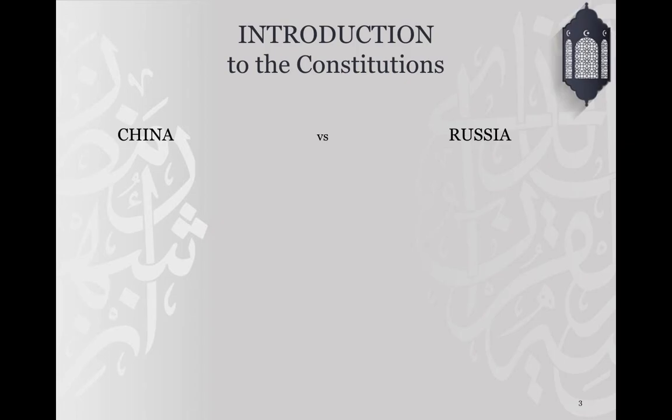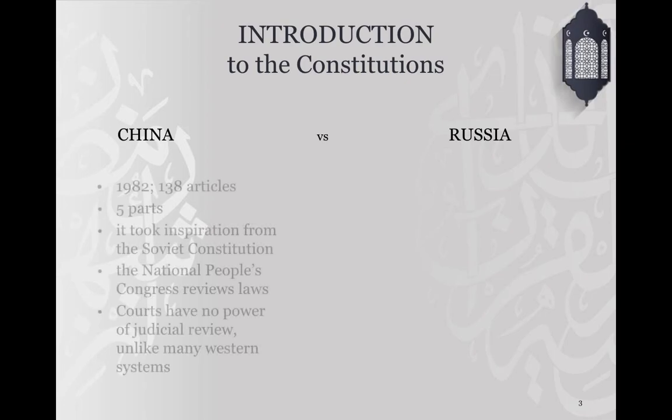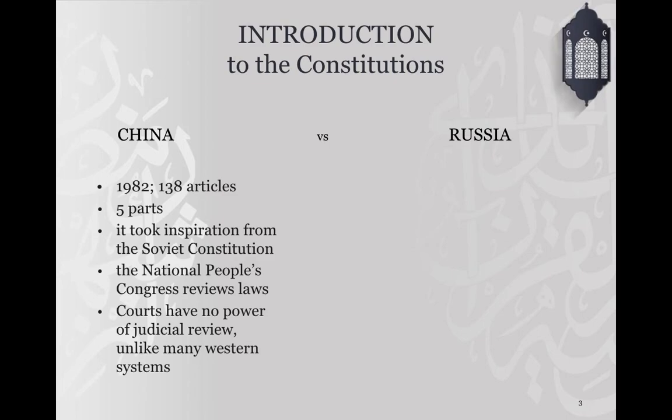Okay, so now we're going to start with a little bit of introduction about the Chinese and the Russian constitution. The Chinese constitution is composed of 138 articles and it was approved on the 4th of December 1982. It's the fourth constitution in the country's history and it has five parts. The first one is like a preamble.